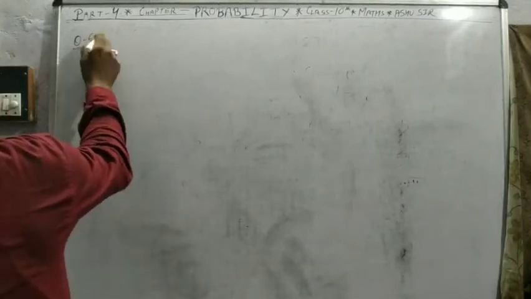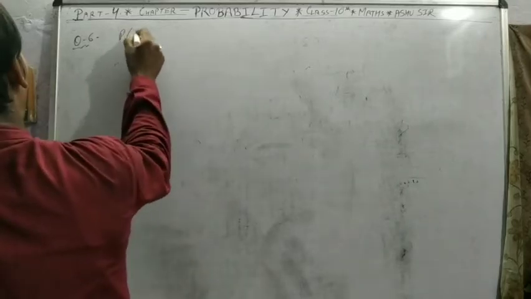Let's see the next question. Question number 6. This is a CBSE question, 2015. You also read the question. A bag contains white, black, and red balls only. A ball is drawn at random from the bag.